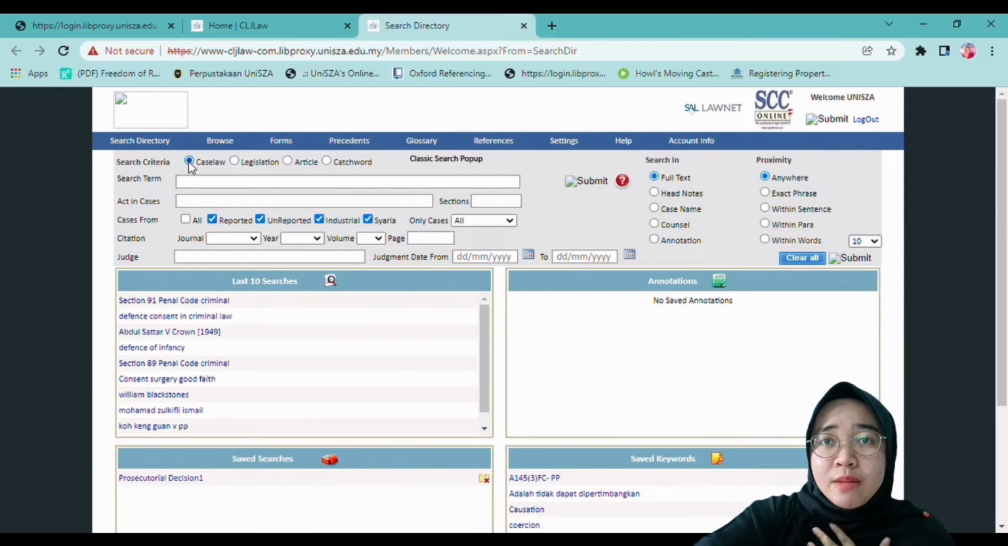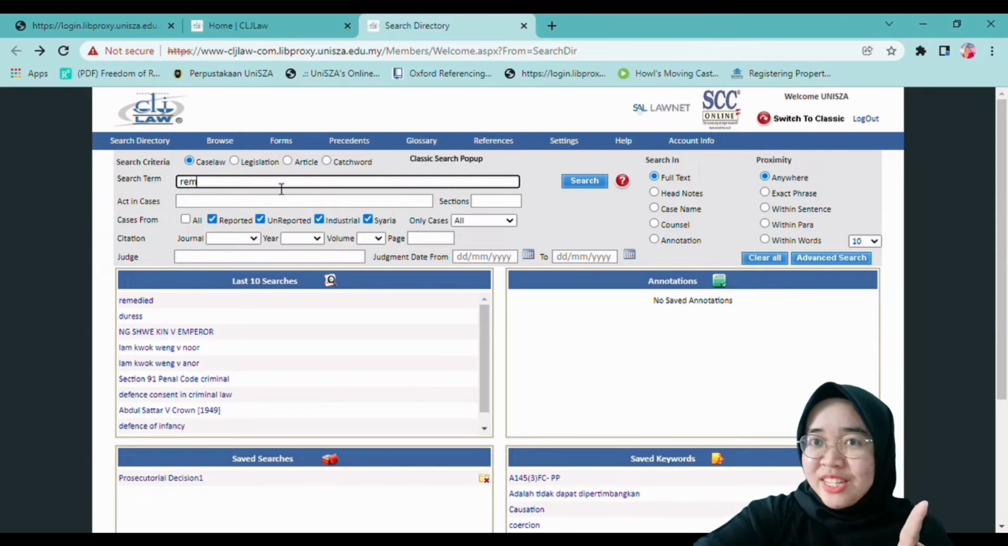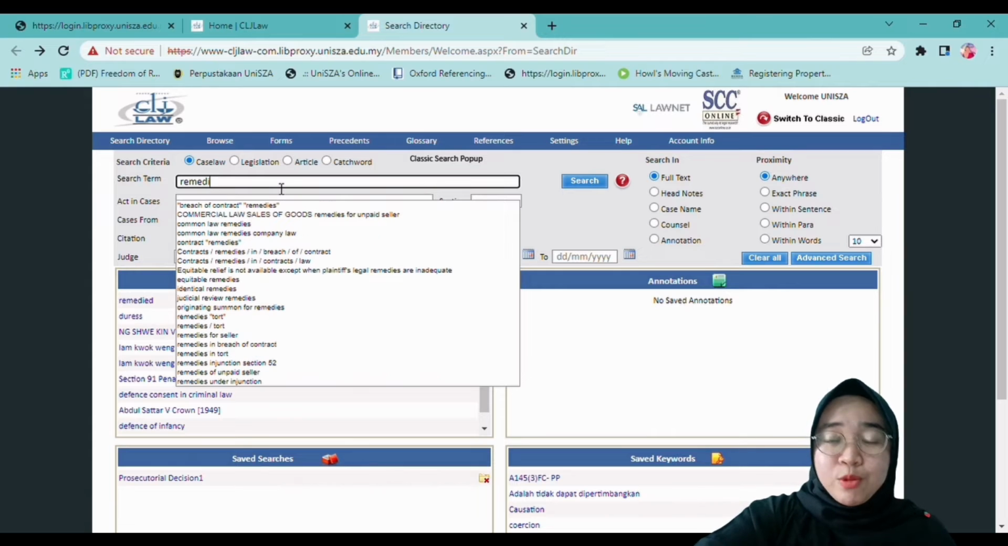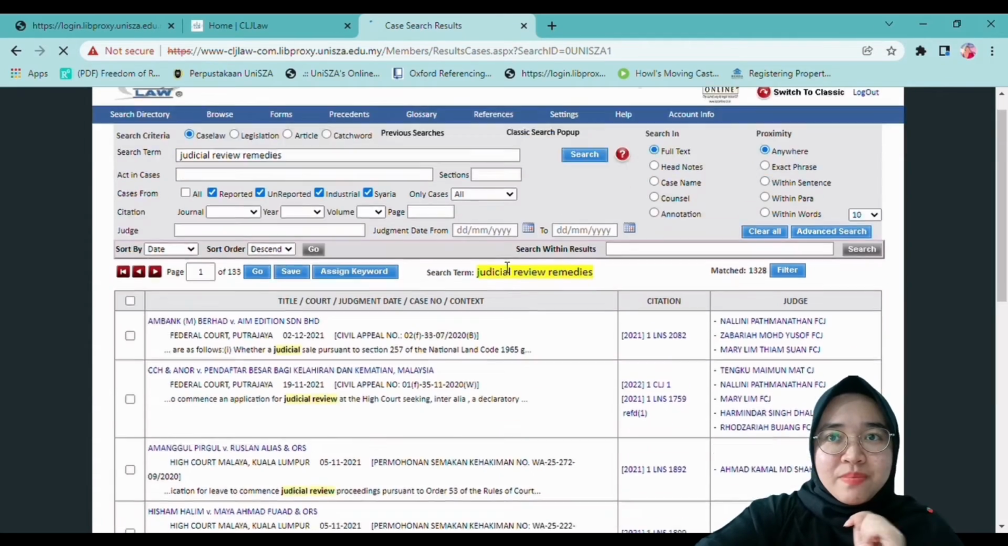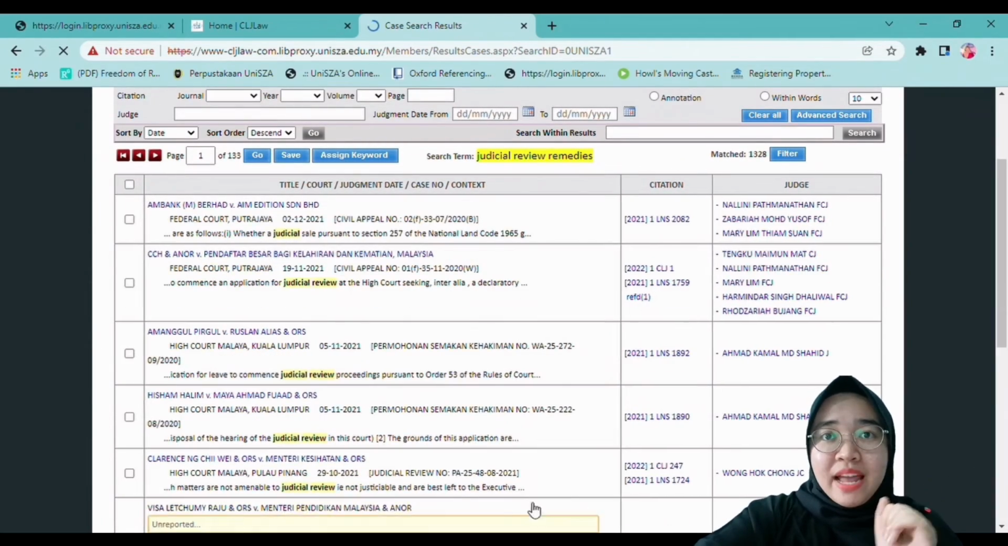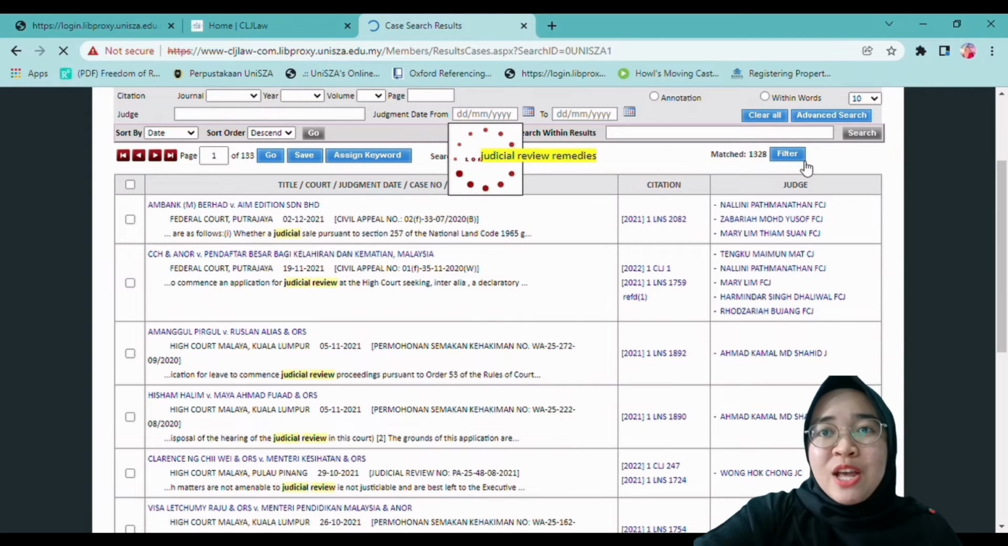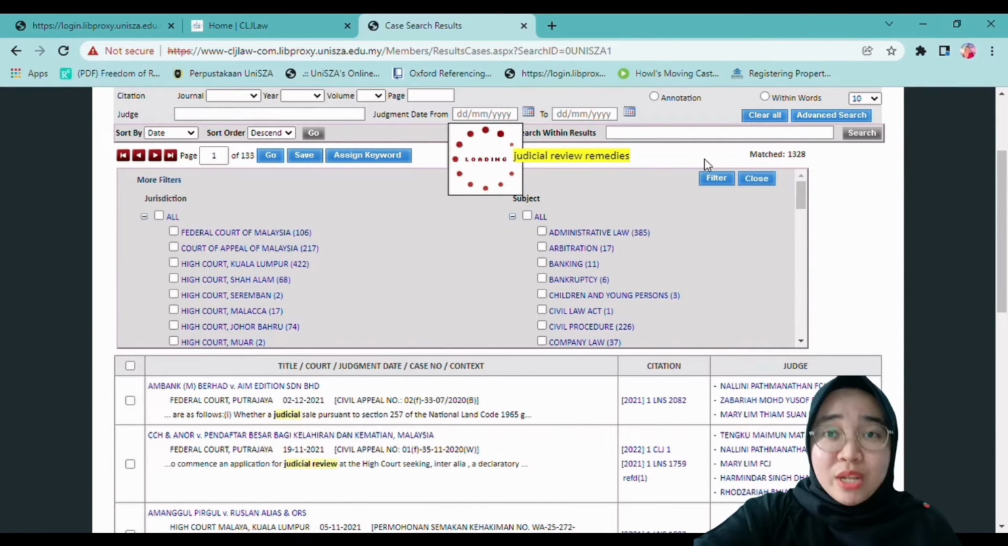As for me, for example, I want to search for cases, so I will click on the case law button and search further. Let's search for remedies available in Malaysia. When you type remedies, many suggestion keys will pop up to help you search for what you need. Let's look at the judicial review remedies. There are the cases available, and you can also filter the results to narrow the scope of the research so that it is more focused on what we need.